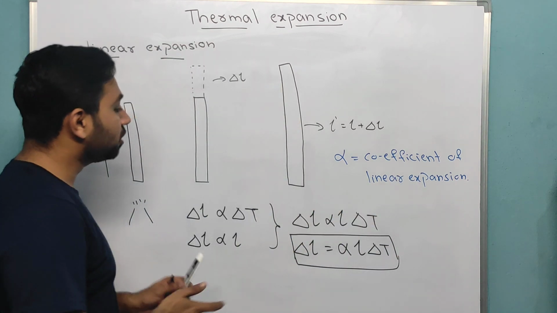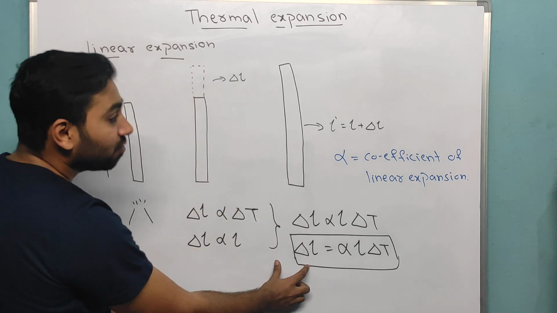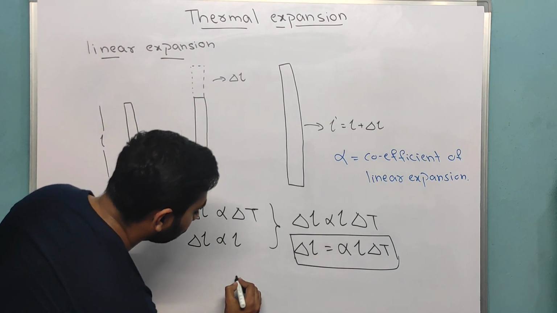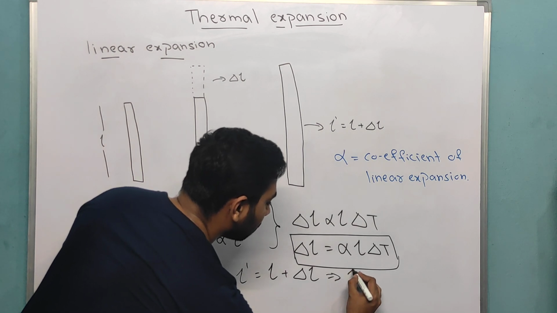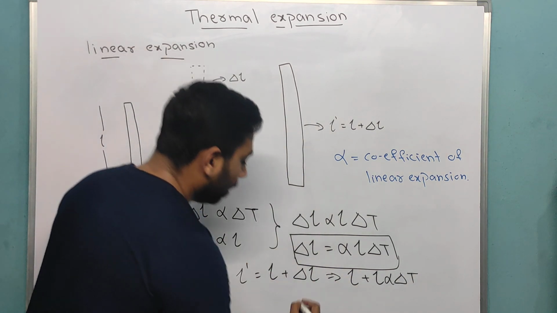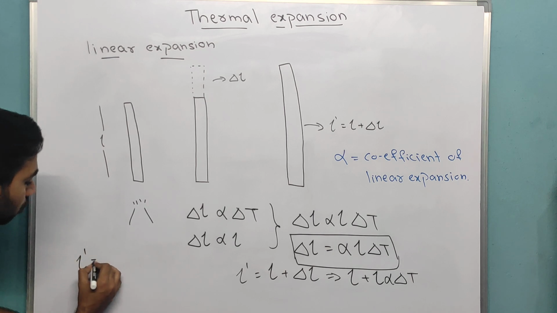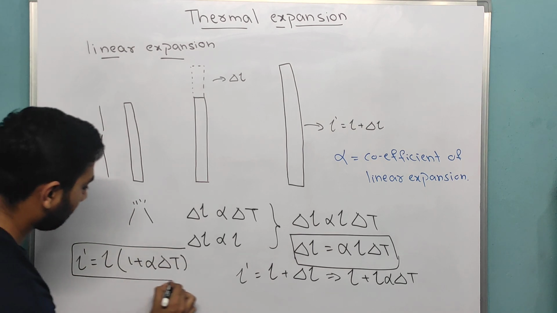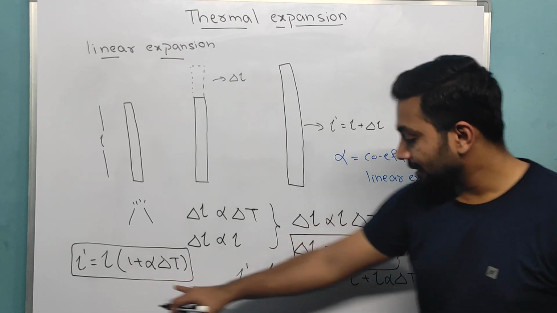Now this is the change in length. If I want the overall final length, L dash equals L plus alpha L delta T. Now if I take L common outside, I get the final expression: L dash equals L, bracket, 1 plus alpha delta T. This is your final length, and alpha L delta T is your change in length.